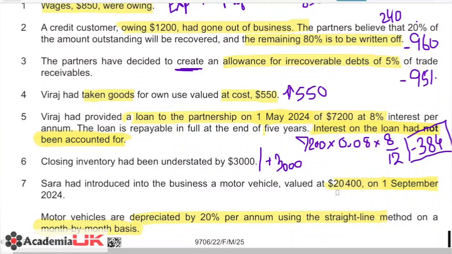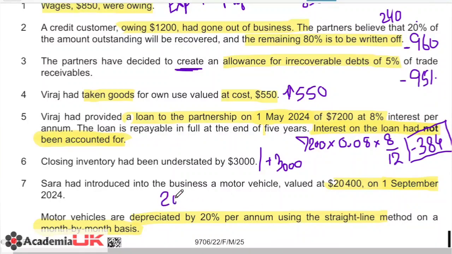So according to 1st September, that will give you September, October, November, December. So that's only giving you 4 months. So we'll have to record this depreciation for 4 months only. And in order to calculate that, we can simply take this value.